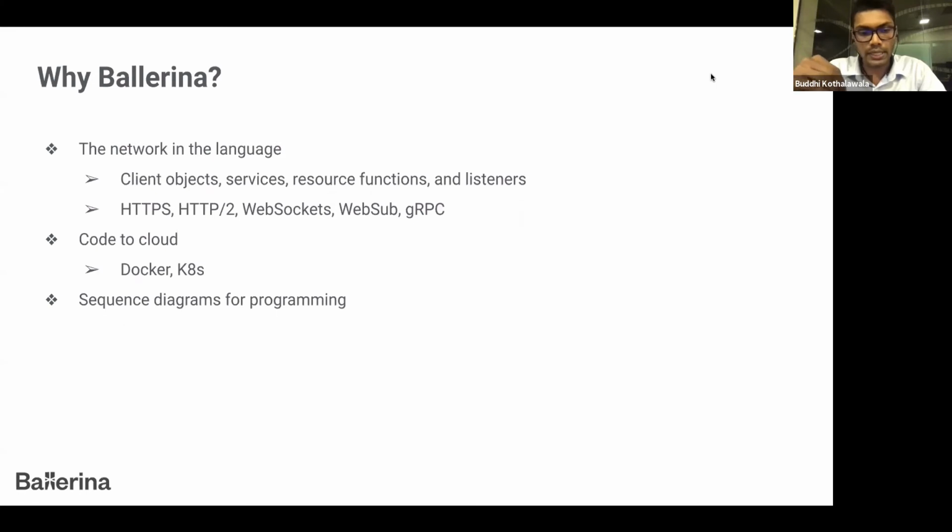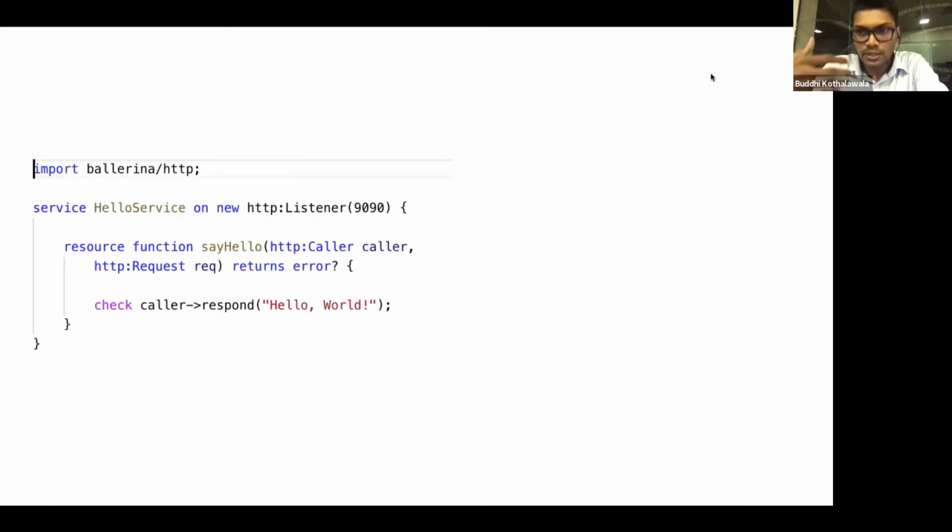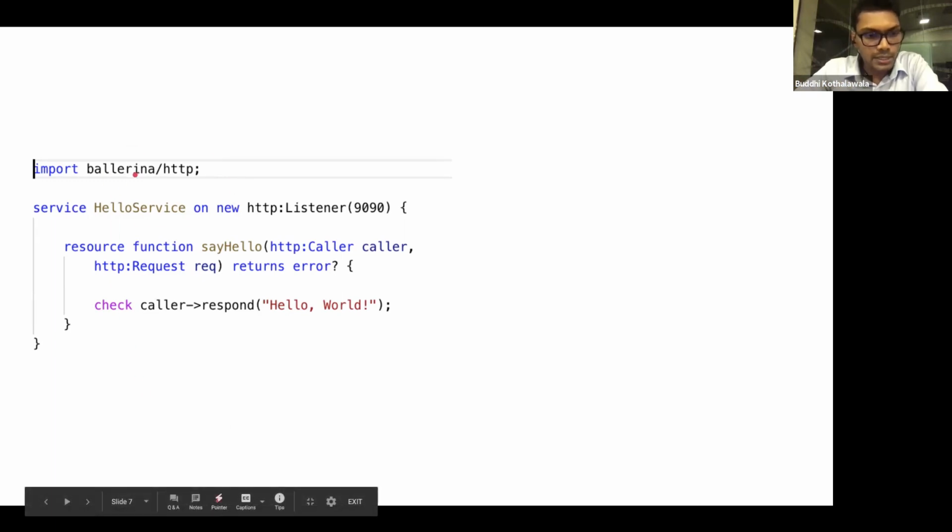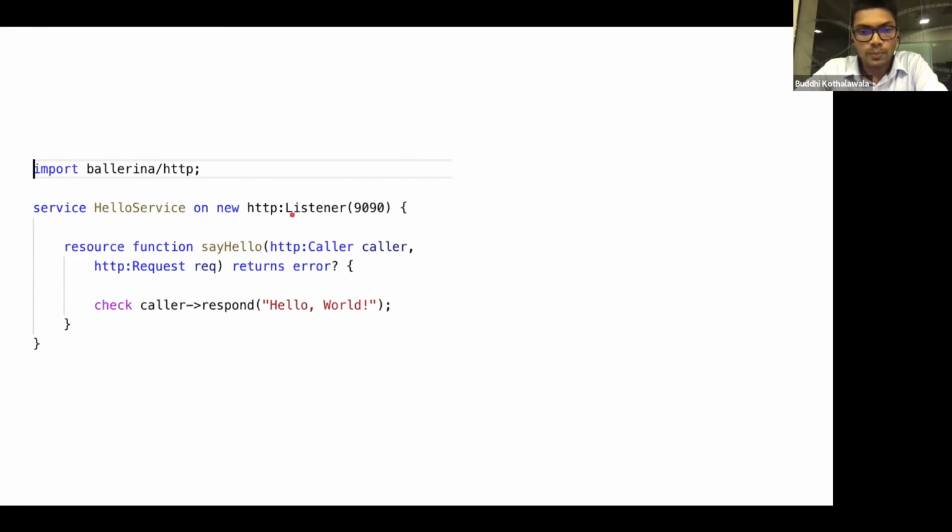The third important point here is sequence diagram support for programming. When you develop this kind of network-related application, it's better to see how these network calls interact with each other using a diagram. In this case, you can see these network interactions using a sequence diagram. Let me go through a quick example. Here, we have a simple HTTP service called Hello World. It binds to an HTTP listener using port 9090.